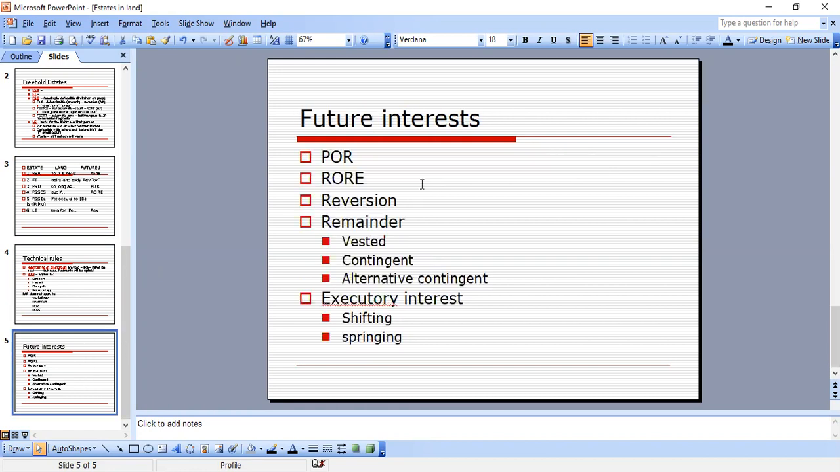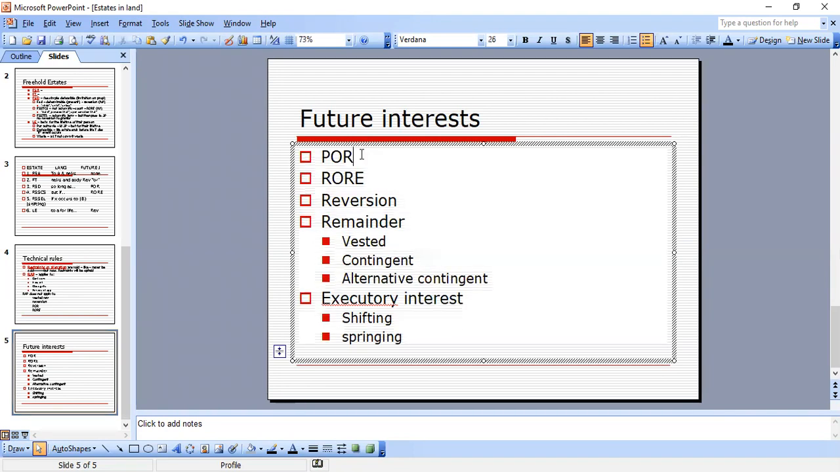So a possibility of reverter follows a fee simple determinable. Let's just write that real quick. It equals an FSD. A right of reentry follows a fee simple subject to a condition subsequent, okay? And a reversion is created when the holder of an estate transfers to another something less than the entire estate. It is vested and not subject to RAP. So we know that reversion is no RAP.